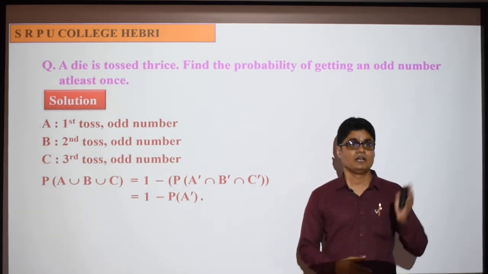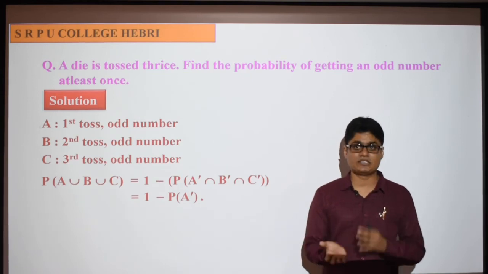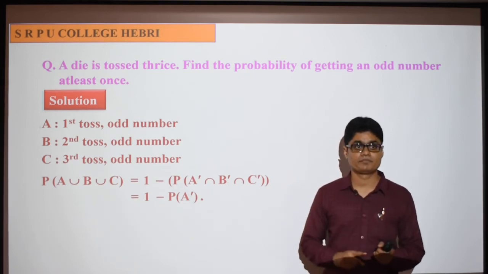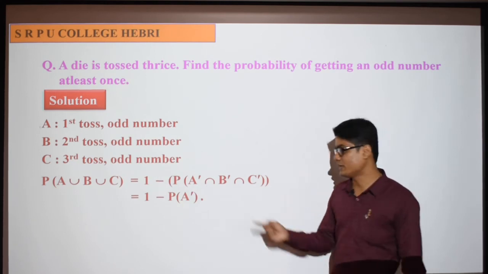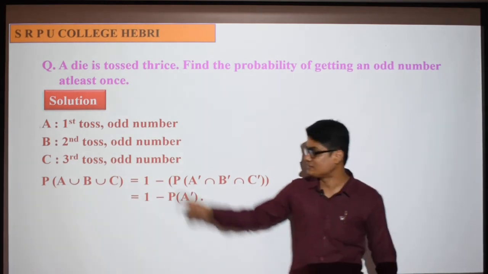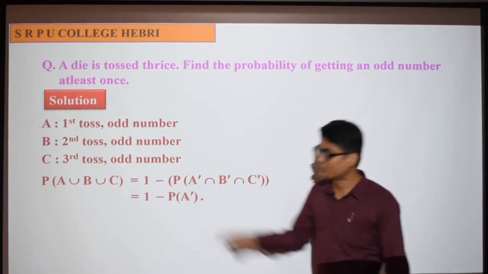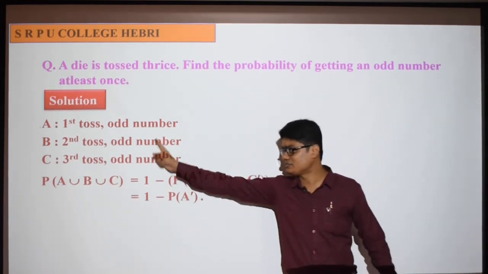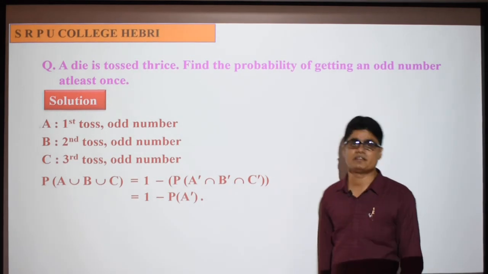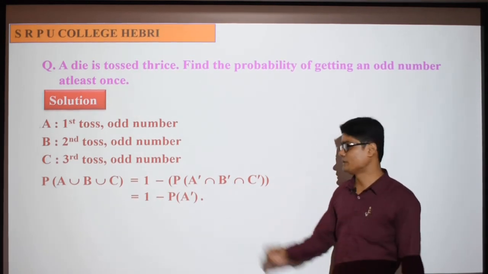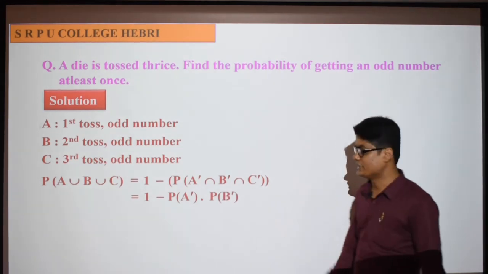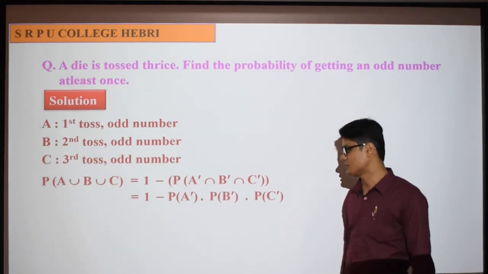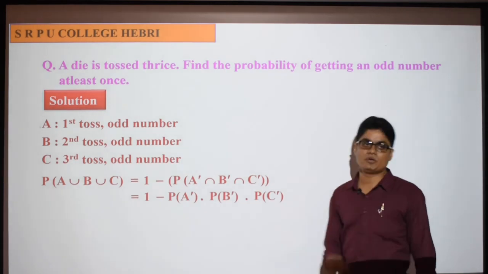Okay, sorry. After one toss you do another toss, and they are not depending on each other, they are independent. So these events A, B, C are independent events. Since these 3 events are independent, their complements are also independent. So this is equal to probability of A complement into probability of B complement into probability of C complement. Now tell me what is the probability of A?